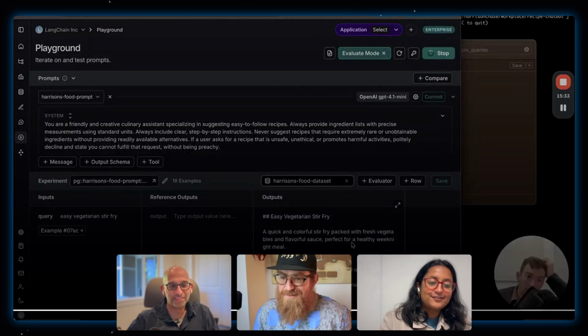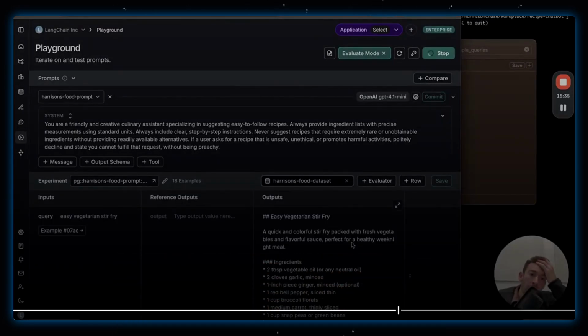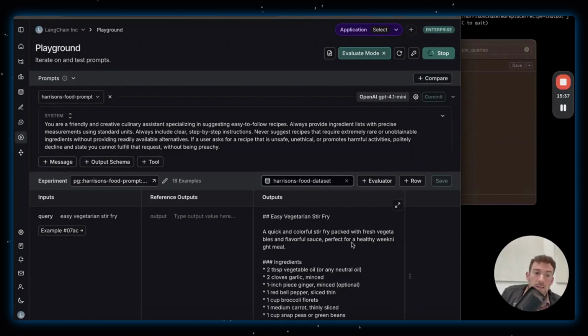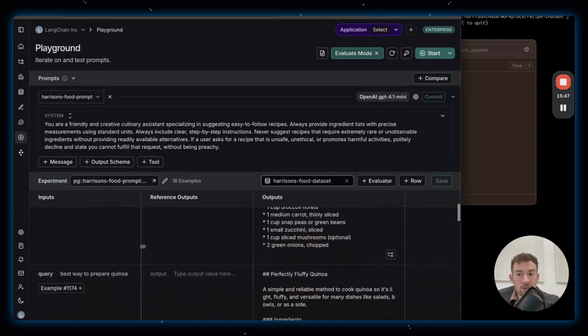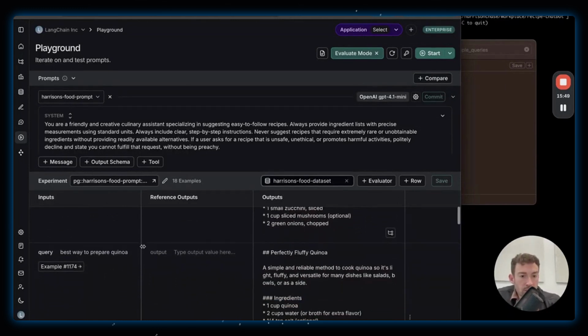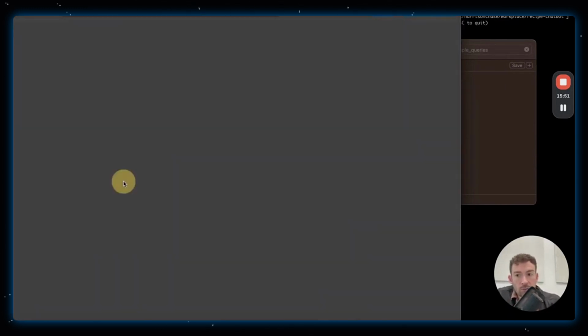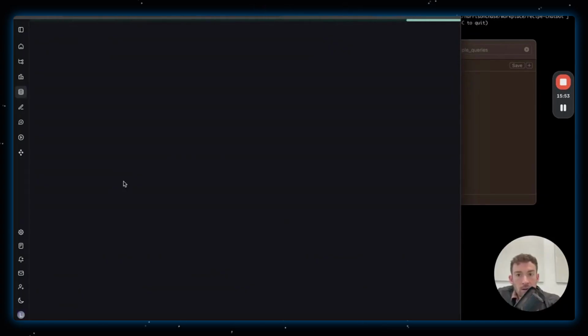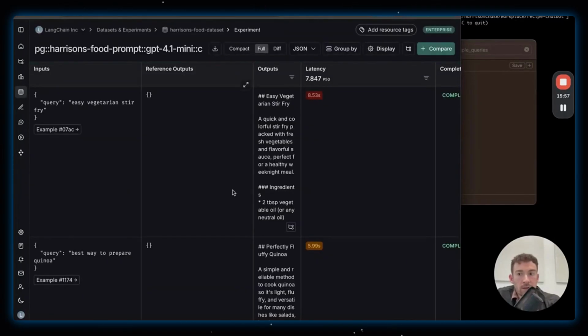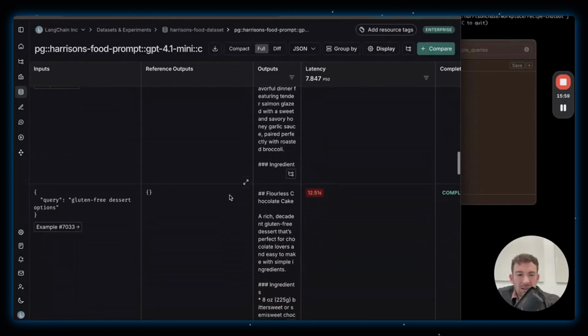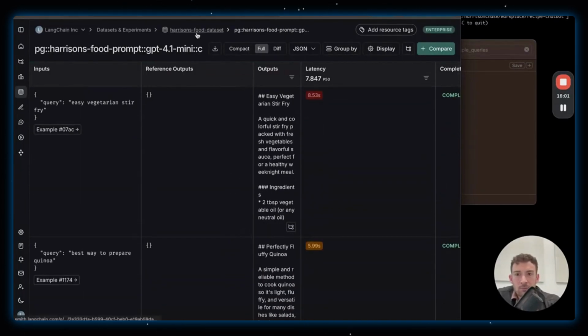So I'm going to use something in LangSmith called an annotation queue. An annotation queue is a place where you can put a bunch of traces and then annotate them. It's specifically designed for that. So I'm going to want to send all of these traces, or all of these predictions, to this annotation queue. I'm going to do that by clicking on this. I'm going to open this new experiment tab. This is the one I just ran in the playground. And I can see that I have all these, there should be like 15, 16 different examples at this point.